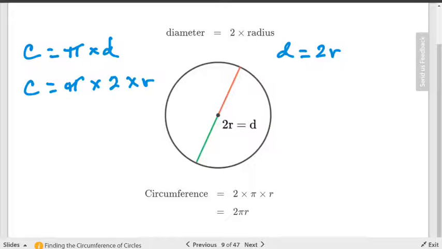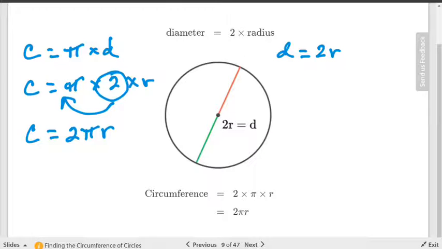You agree? But in mathematics, we don't like numbers in the middle if we have numbers and letters. And remember, pi is a letter. So what they'll do is they'll pull it up to the front. So circumference equals 2 pi r, which stands for 2 times pi times the radius.